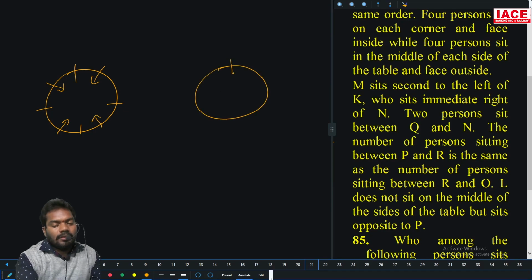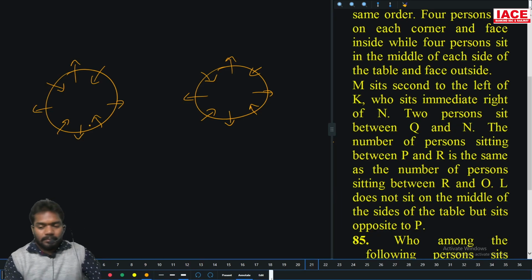So corners are facing inside, middles are facing outside. Okay. M is second left of K. Who is immediate right of N? So M is second left of K. Take it as K is the middle of the side.